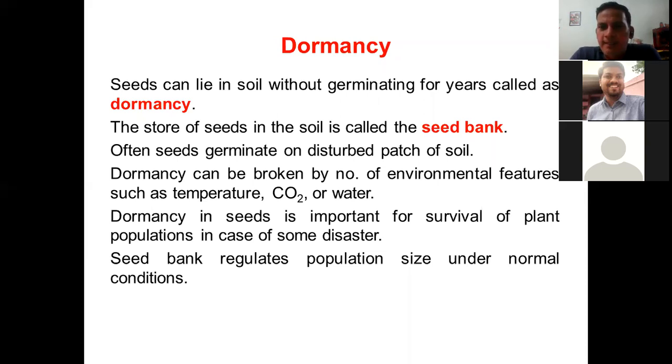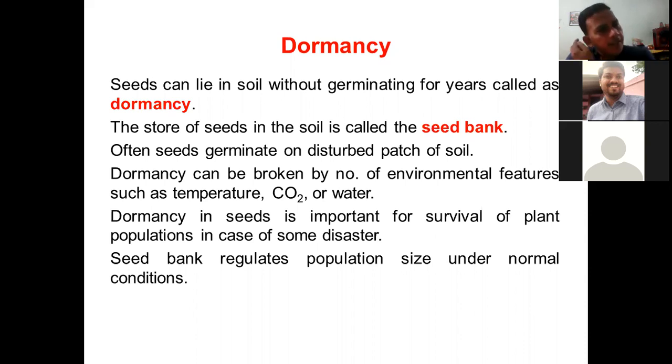You might have noticed that during the winters, or especially during the summer season, the vegetation is quite low. Only bigger trees survive. And as soon as the rainy season comes, within a week or two you'll see a lot of new small green plants come up. Some of them could survive throughout those 2-3 months of rainy season. They may become bigger plants or bigger trees. Others just die, and again they leave their seeds. Those seeds will be stored in the soil for the next rainy season to come.